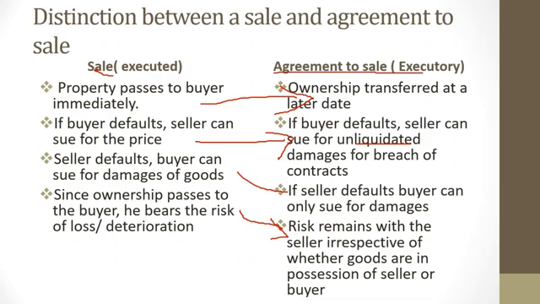or the buyer. So under an agreement to sell, if you're selling a car and you have an agreement to sell, the risk will remain with the seller, because ownership is going to pass at a later date. Ownership hasn't passed yet, meaning that even if I'm in possession of your car, no risk passes to me until the day when ownership will pass to me. So these are the distinctions between a sale and an agreement to sell.